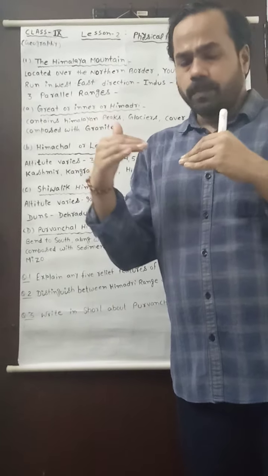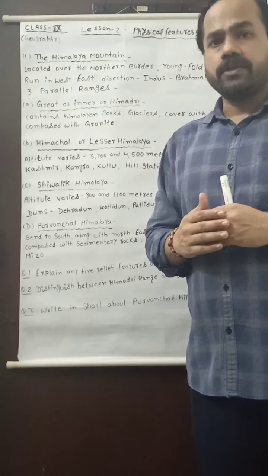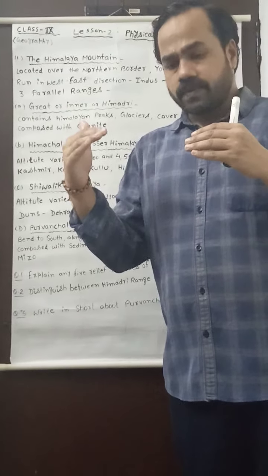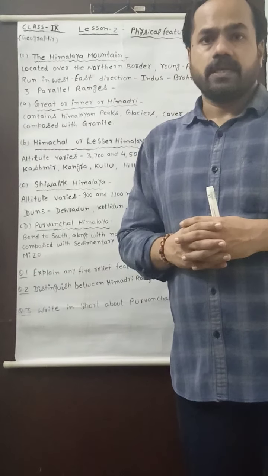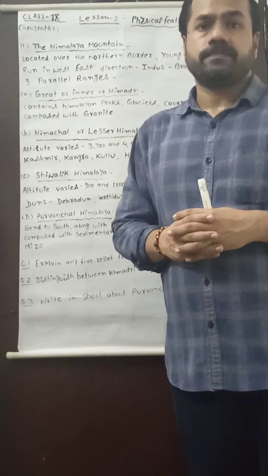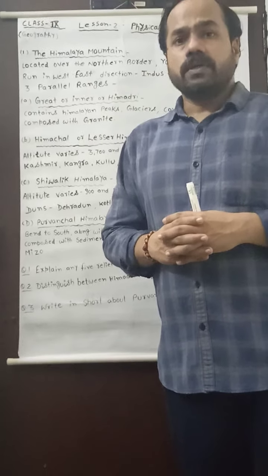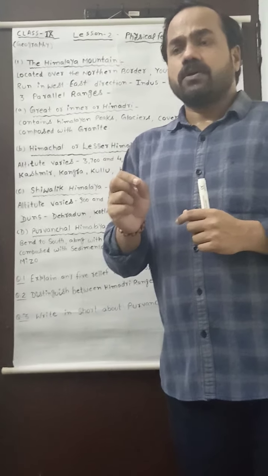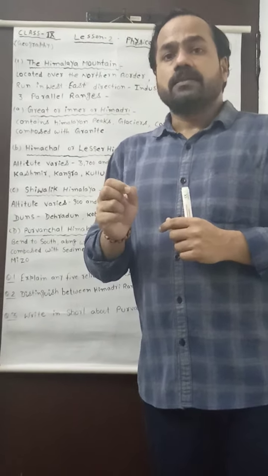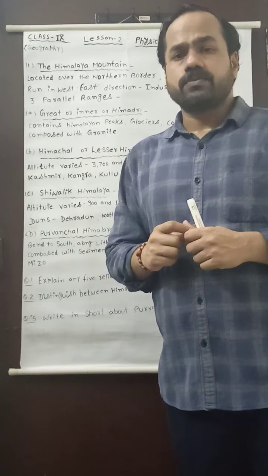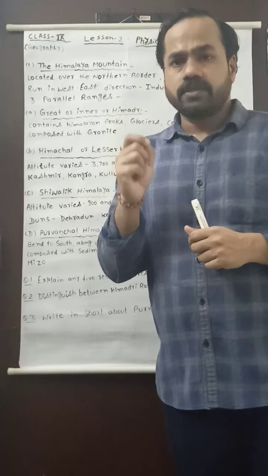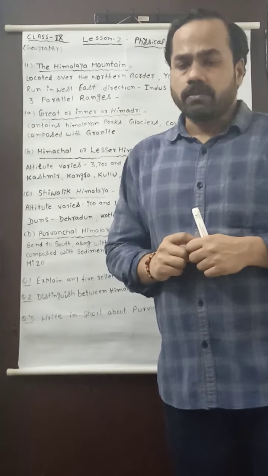In the mid of these 2 plates there was a sedimentation, and when these 2 plates collided, then a fold mountain was formed in the form of Himalayan mountain. So it was the theory of the Himalayan mountain, and today I will discuss with you the important features of the Himalayan mountain.